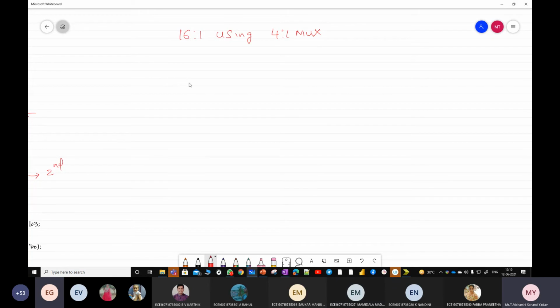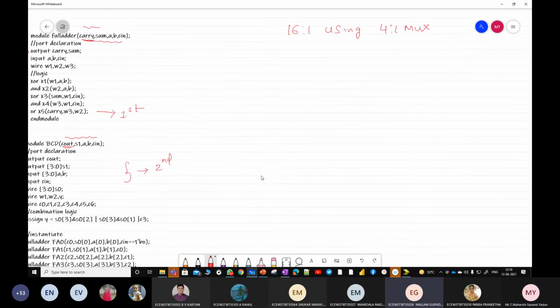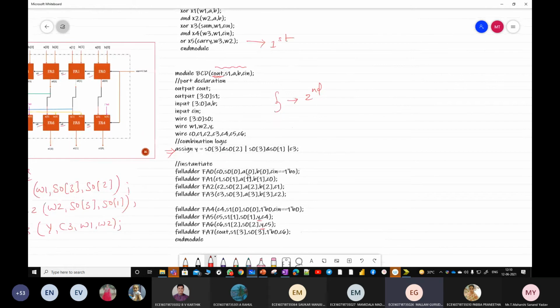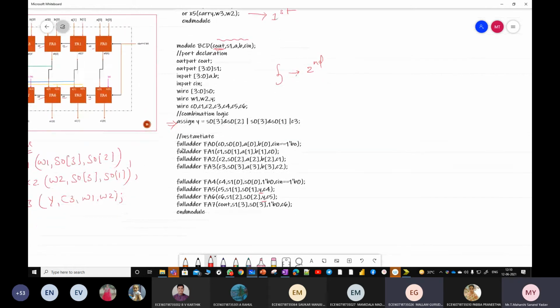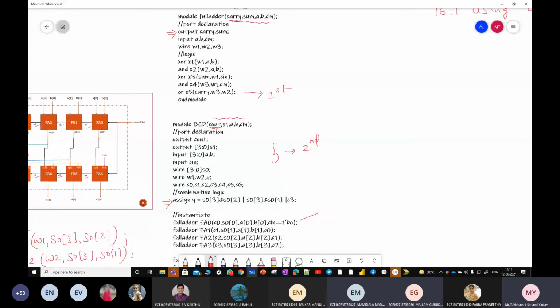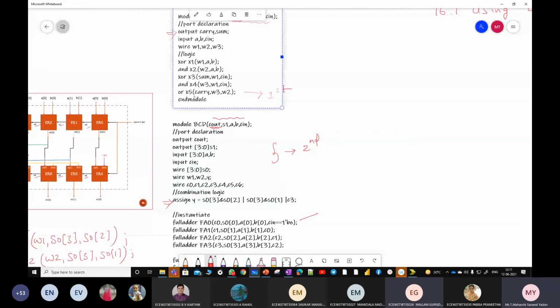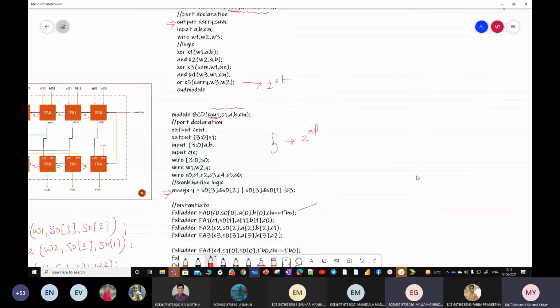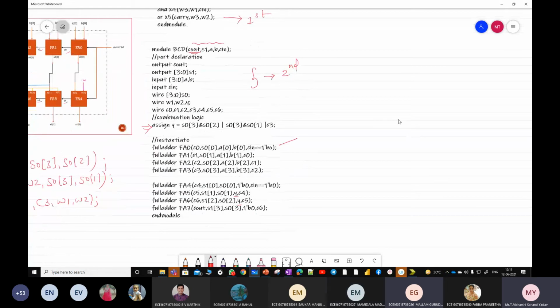You said you would also explain BCD using gates, the code I sent you in class, I will tell tomorrow. If you want to write using gate, simply you have to elaborate this particular full adder code in deep. So here I have used the concept of calling. Suppose if you want to write it purely based on gate level, you try to elaborate this. How to elaborate? Simply you copy paste this code here again. From here to here, from XOR to OR, you have to paste it 8 times so that it becomes gate level. So finally, you may write the code either in behavioral, data flow, or gate level.